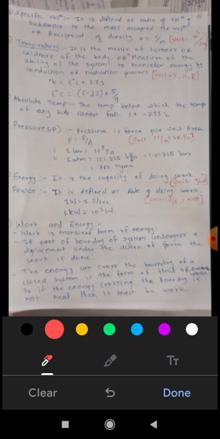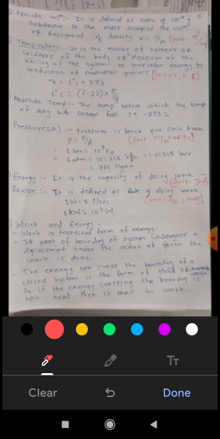So kindly keep in mind all these definitions. Okay, then work and energy. What is work and energy? Work is a transient form of energy. When part of the boundary of the system undergoes a displacement under the action of force, the work is done.